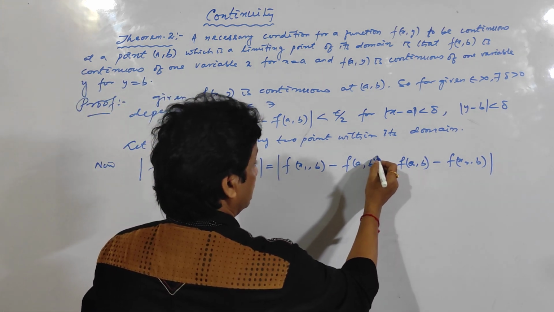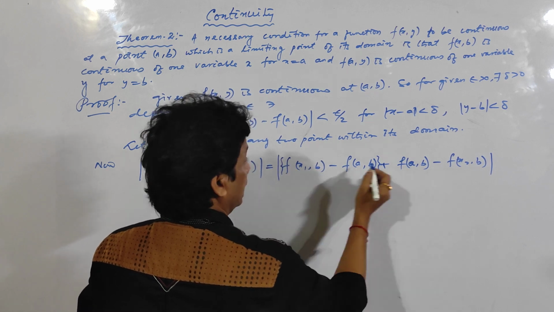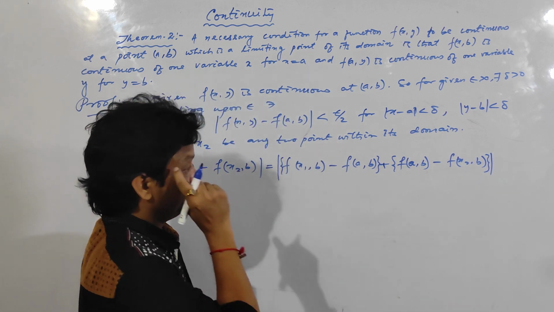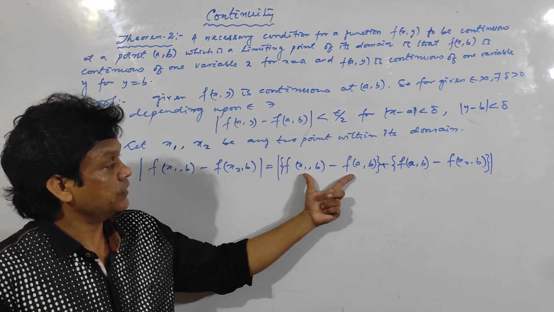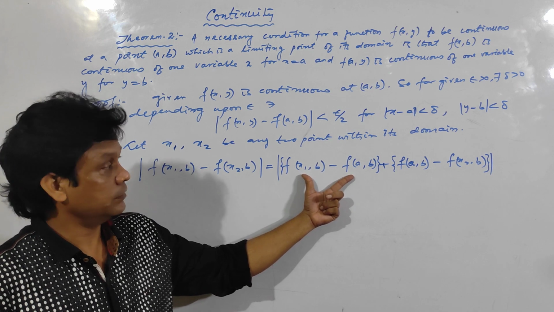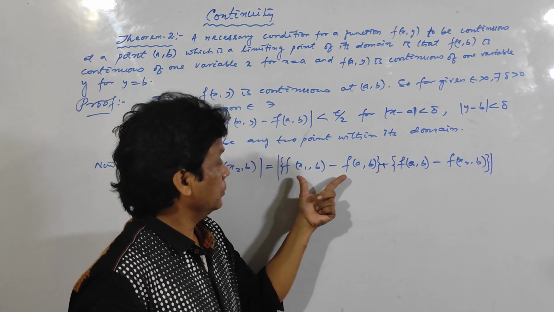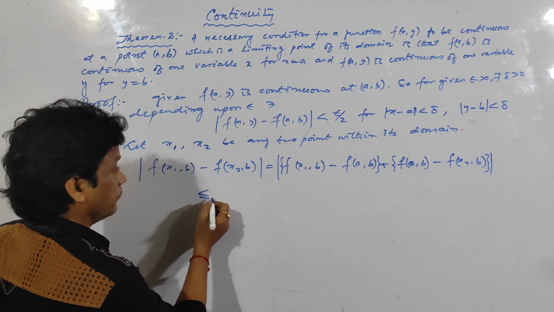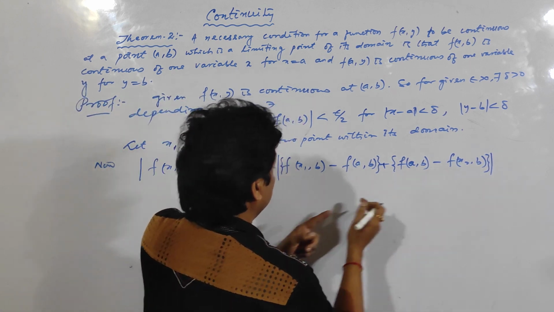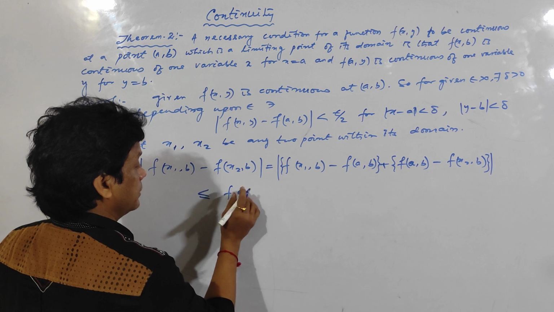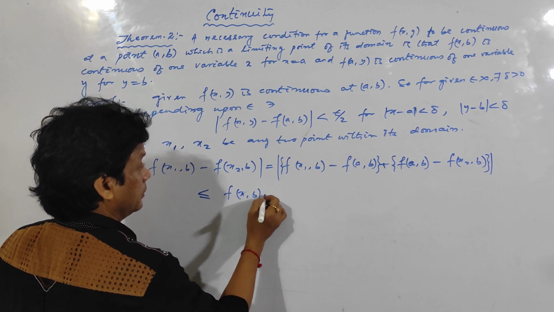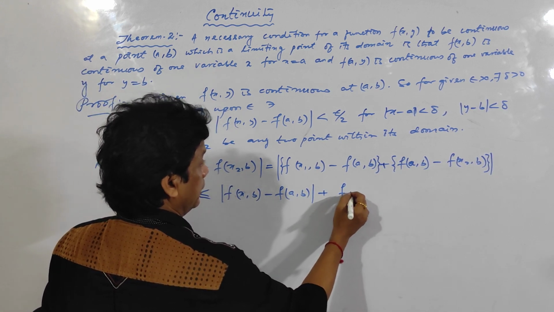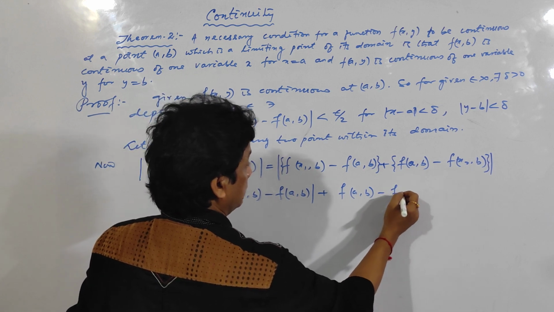So put a bracket here and again put a bracket here. This is x, this is y. |x + y|, and this is less than or equal to |x| + |y|. So |x|, that is |f(x1, b) - f(a, b)| plus |f(a, b) - f(x2, b)|.